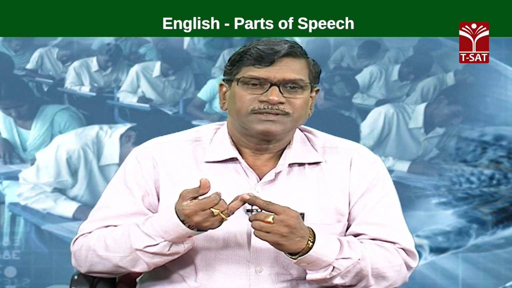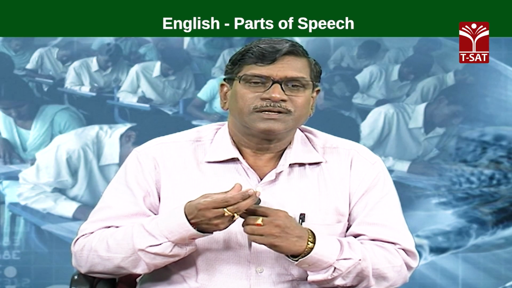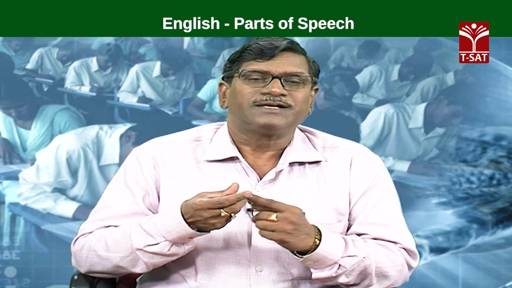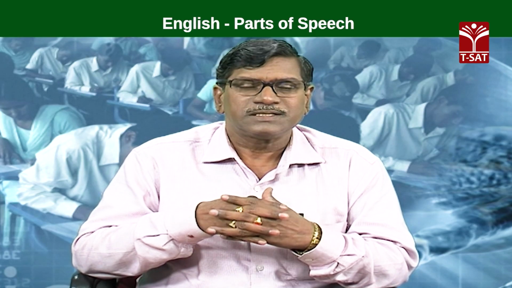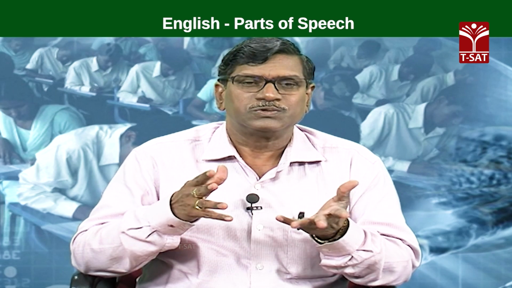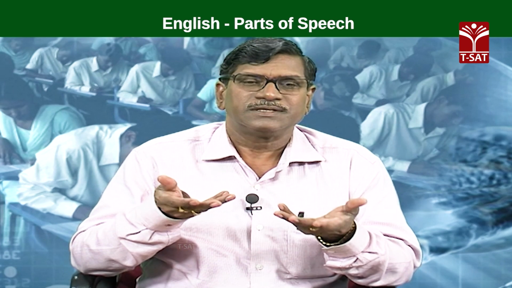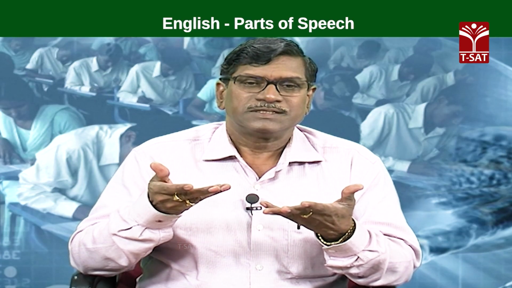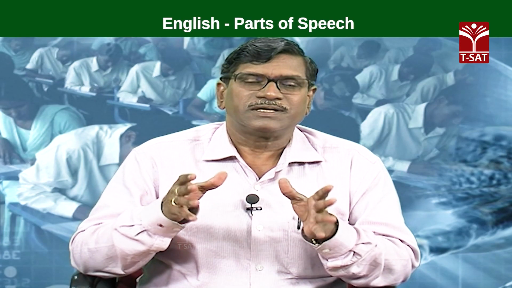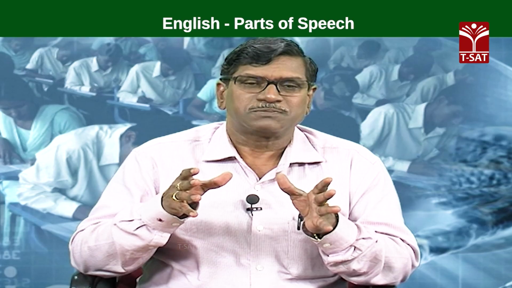Next, conjunctions, and finally, interjections. These are the 8 different varieties of words which we use in all sentences, phrases, and clauses. So, these are otherwise called parts of speech.